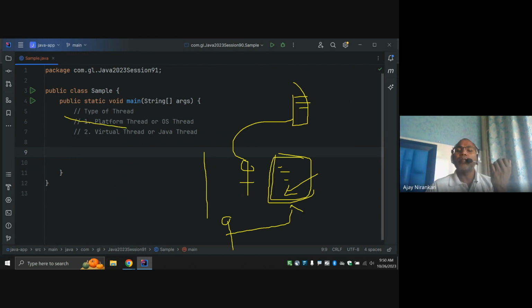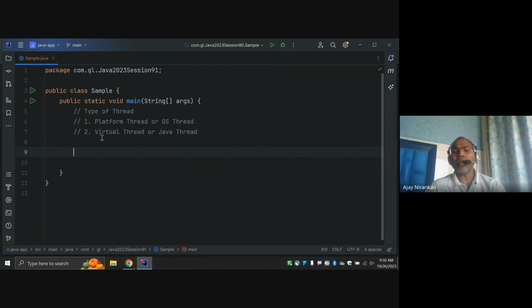So a similar kind of analogy which we use in our real life is implemented by Java and the operating system as well, right? So this is not a new thing, just a different way of reusing the platform thread.